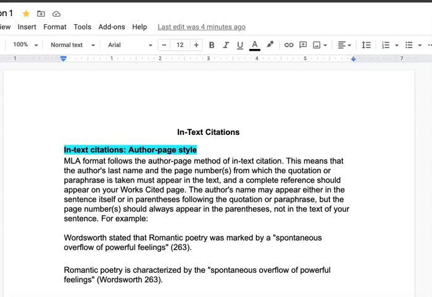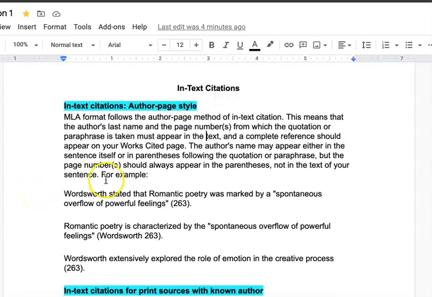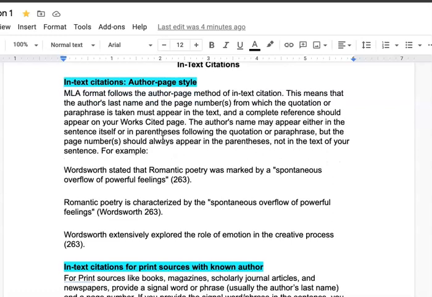Hi students, this is going to be a really quick MLA lesson just showing you how to do in-text citations. So the first one I'll go over is the in-text citation with the author-page style. This is the one that you're probably most familiar with.